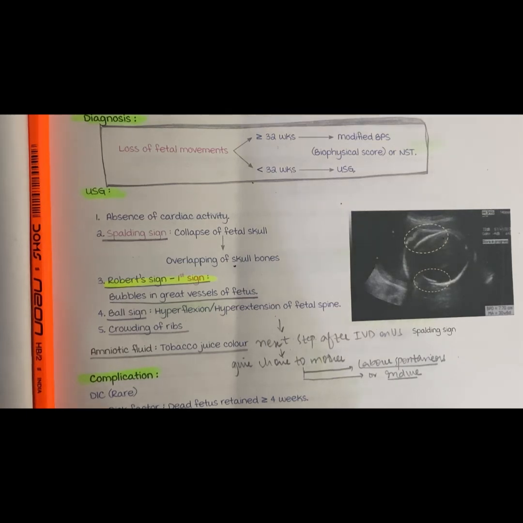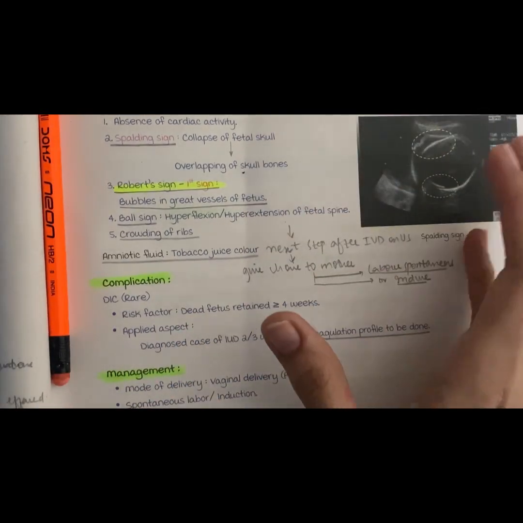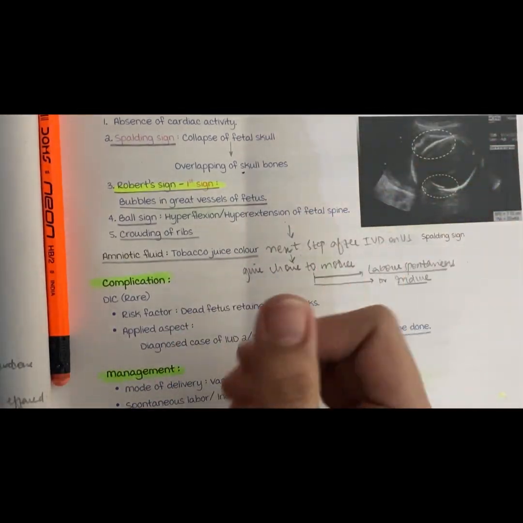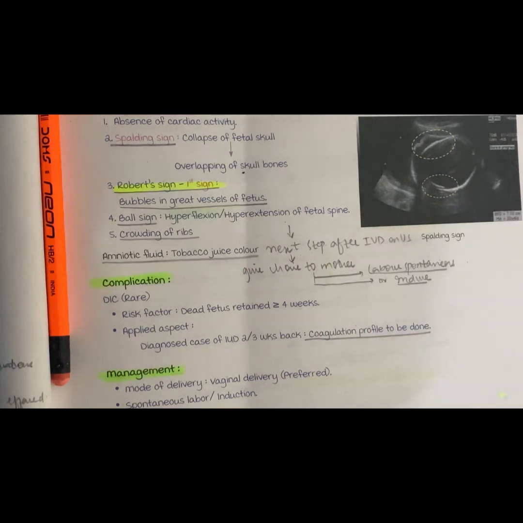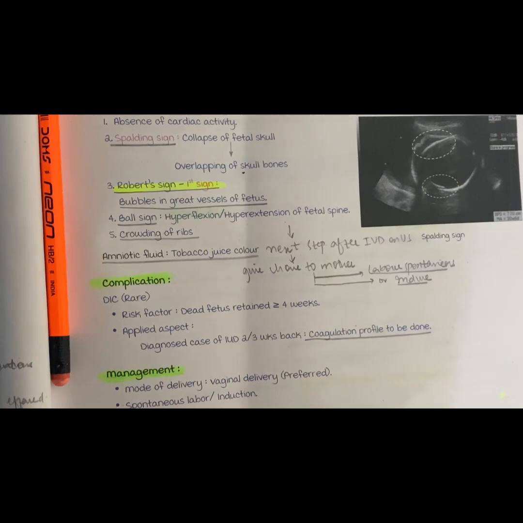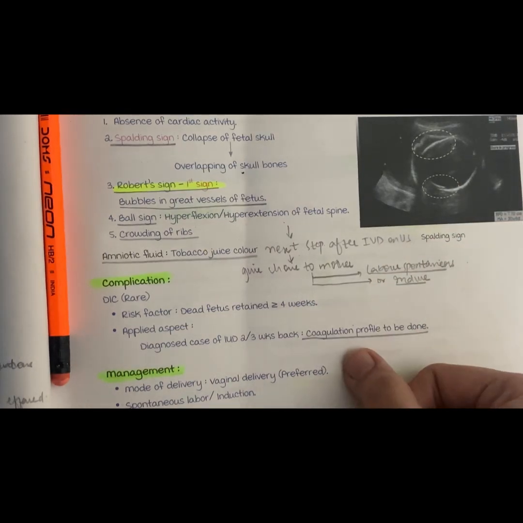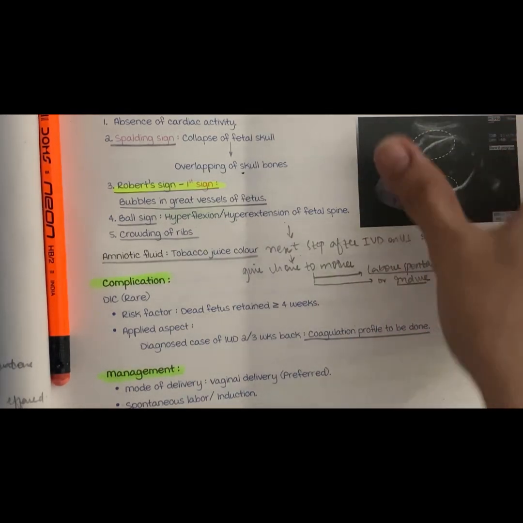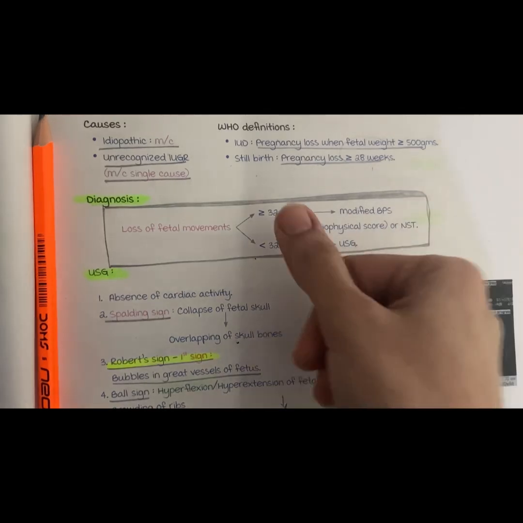How will the amniotic fluid be? Amniotic fluid will be tobacco colored, tobacco juice colored. That's it. Now we have the most important thing, what will be done, how will I manage. See, what is my priority here? Somebody comes to me and I have diagnosed them with intrauterine death. The next step I'm going to do, the first step was to order an ultrasound or to go for the biophysical score or NST according to the weeks.